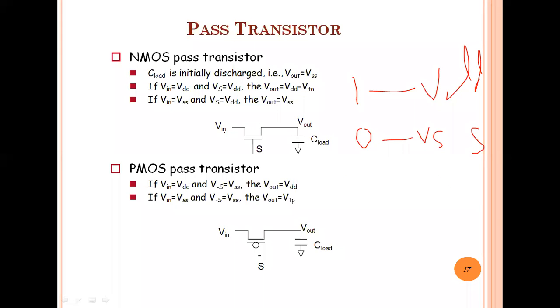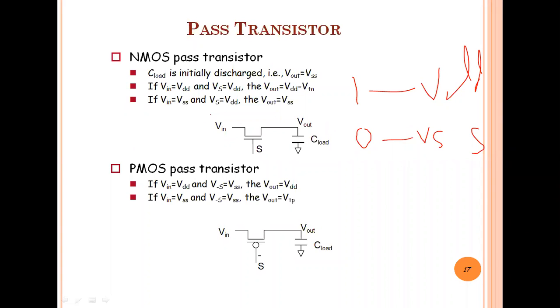In the first case, I am considering Vin equal to VDD, and the gate terminal of the NMOS transistor is VDD, that is 1. So this transistor will go into the on state, and Vout will appear as VDD. From the practical point of view, Vout will show VDD minus VTN.